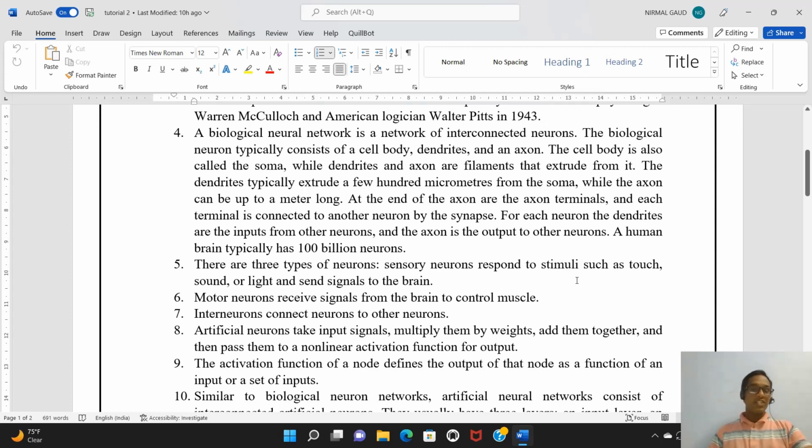So, what do sensory neurons do? They respond to stimuli such as sensations. Basically, it can be due to touch, sound, light, or any kind of signals that can be sent to the brain. Motor neurons receive the signals from the brain to control muscle power. And interneurons are the interconnection between the neurons, that means from one neuron to another neuron.